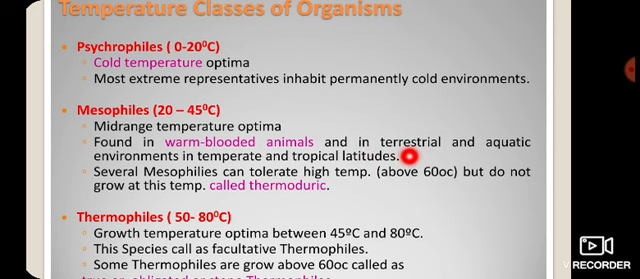And in terrestrial and aquatic environments, in temperate and tropical latitudes, they are available in different types of situations. Several mesophiles can tolerate high temperature, meaning they can grow up to 60 degrees Celsius, but do not grow at this temperature. They are basically called thermoduric, meaning those microorganisms do not survive above 60 degrees Celsius. They are called thermoduric.